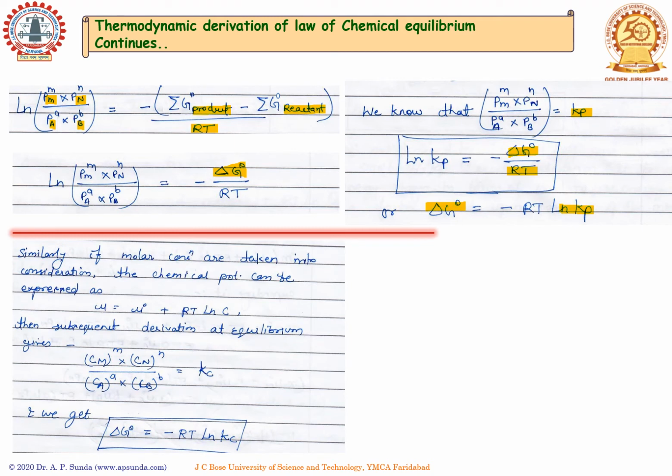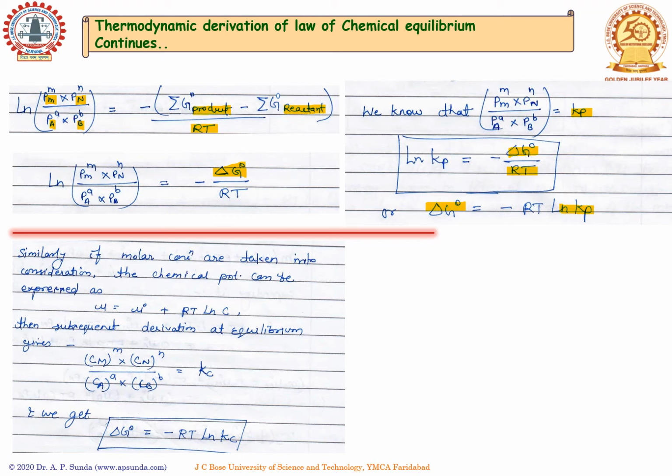Similarly, if molar concentrations are taken into consideration, the expression mu equals mu naught plus RT ln C, and the subsequent derivation leads to the equilibrium, where the equilibrium constant Kc can be expressed in terms of product concentration divided by reactant concentration.